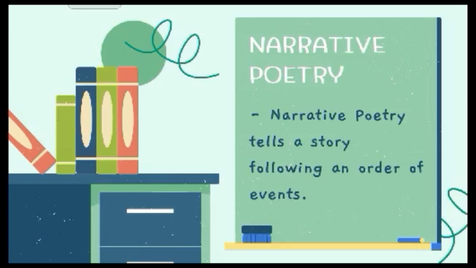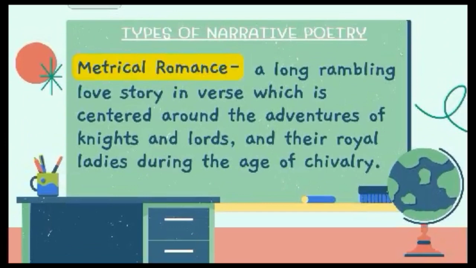There are types of narrative poetry. The first type is mythical romance. Mythical romance is a long rambling love story in verse which is centered around the adventures of knights and lords and the royal ladies during the age of chivalry. It is a type of narrative poem which typically centers on courtly love, knights in shining armor, and chivalric deeds.